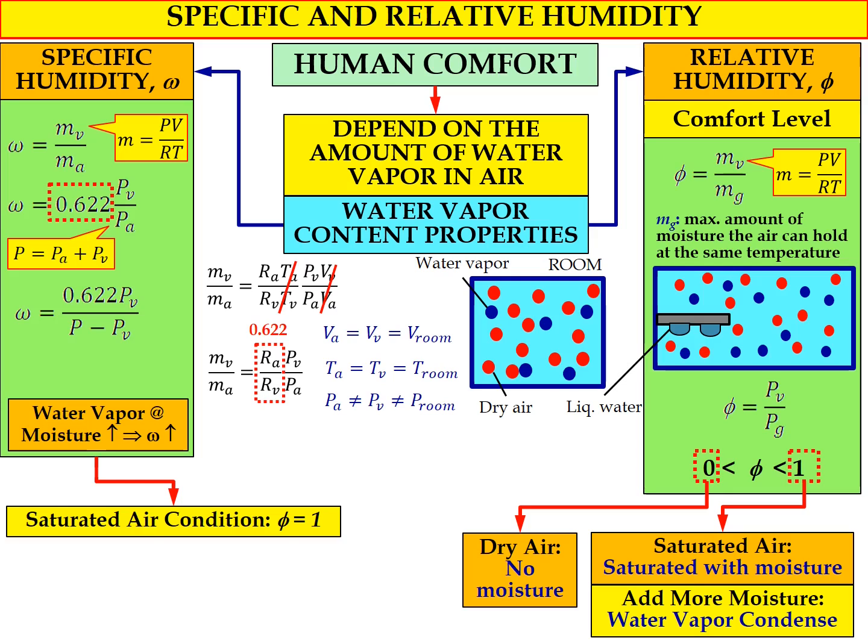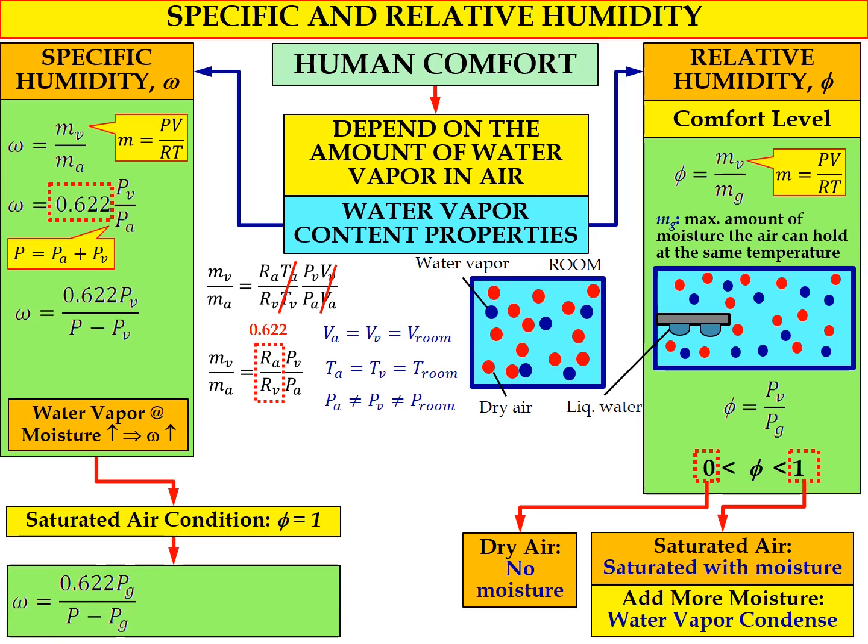For the saturated air condition, where the relative humidity psi equals 1, if we implement it in the equation of omega at saturated condition, omega in terms of PV, PV is also equal to PG when the saturated air condition occurs.